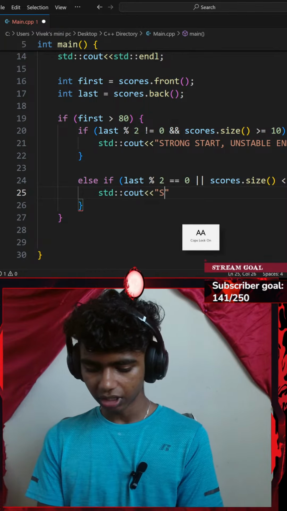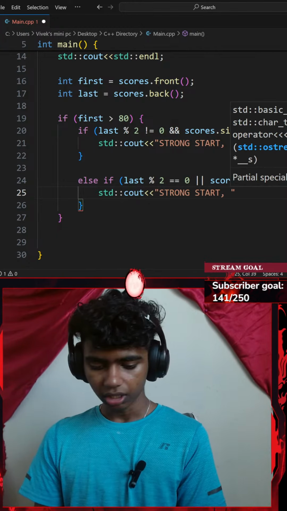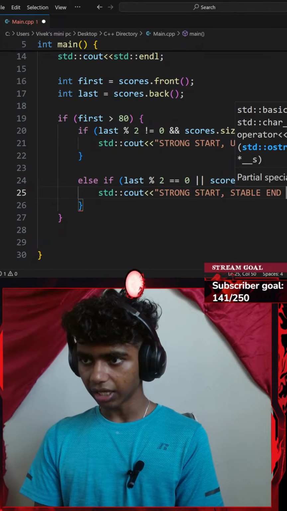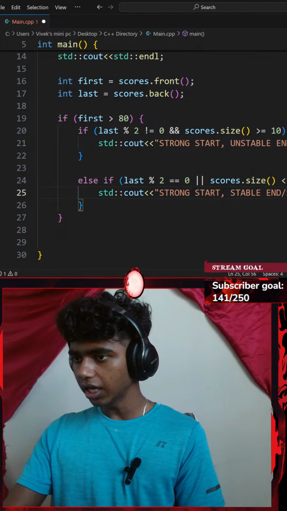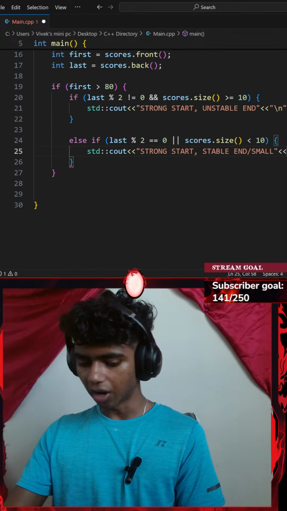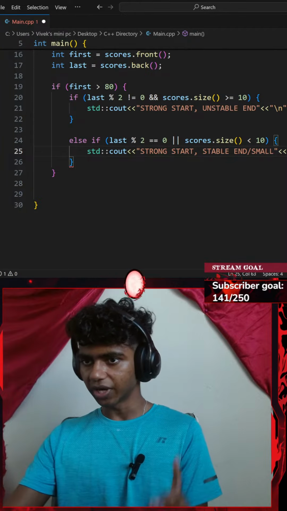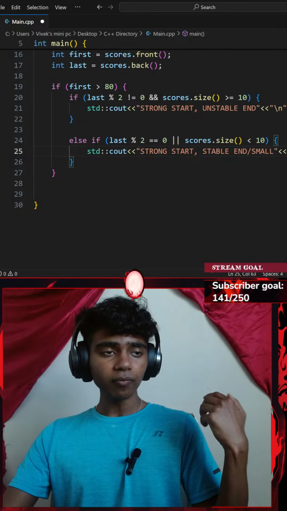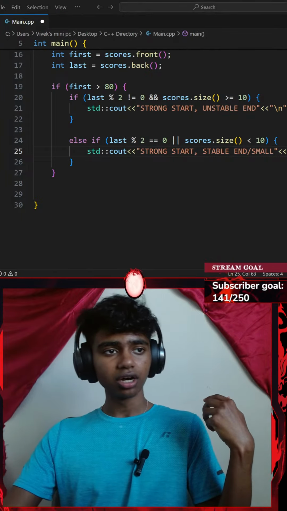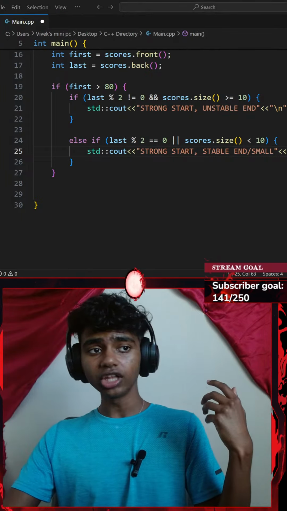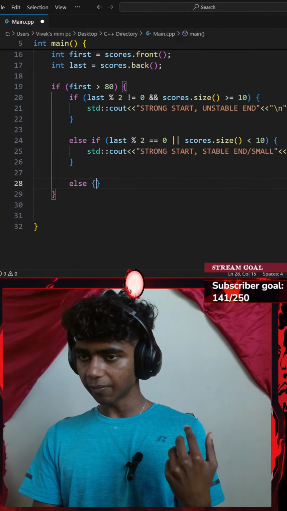Let's go with strong start, stable end small. I will add another insertion operator and go with a new line, and then add a semicolon to end this off. And then I'm going to go with an else clause that says print strong start unknown end. So I'll go with an else clause, else a pair of curly braces.